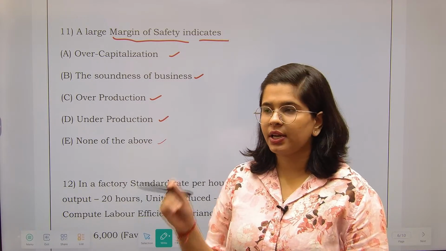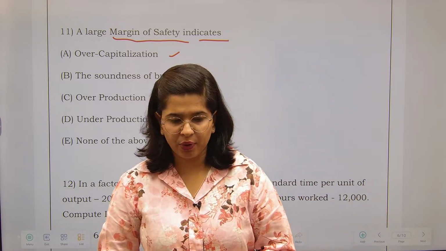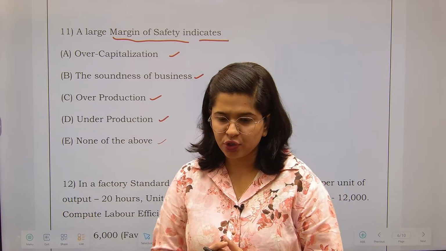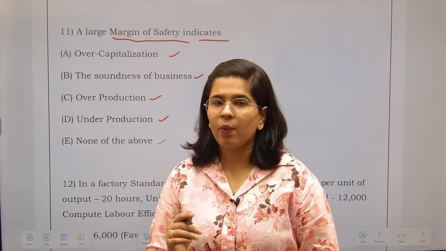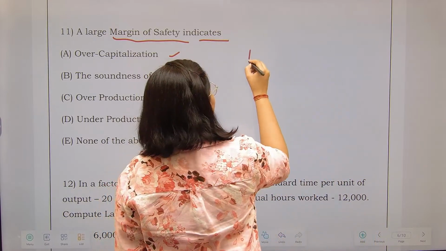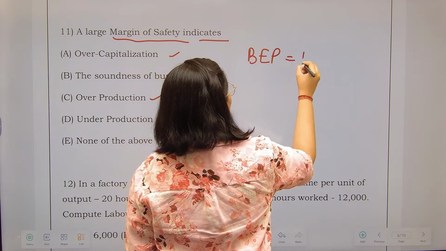In this particular context, first we should know the concept of break-even point. If we know the concept of break-even point, then we can reach the margin of safety. Now what is break-even point? Yesterday also we discussed it. Break-even point means a situation of no profit, no loss.